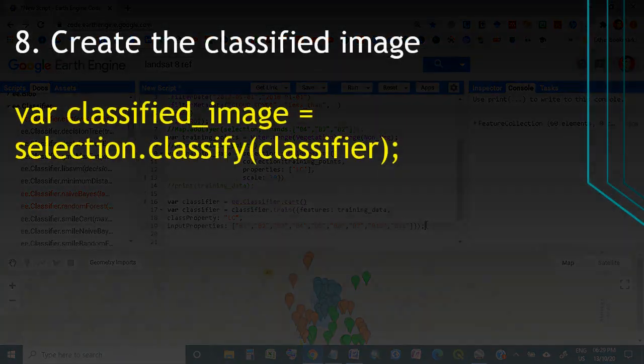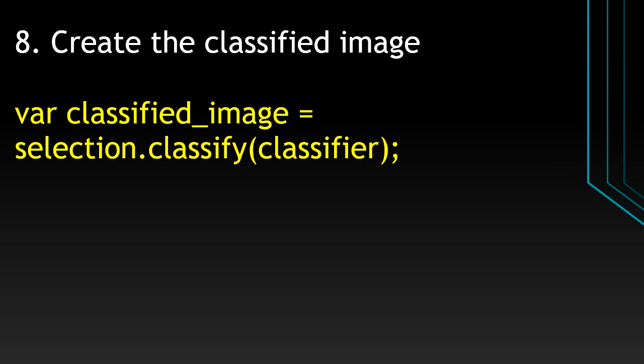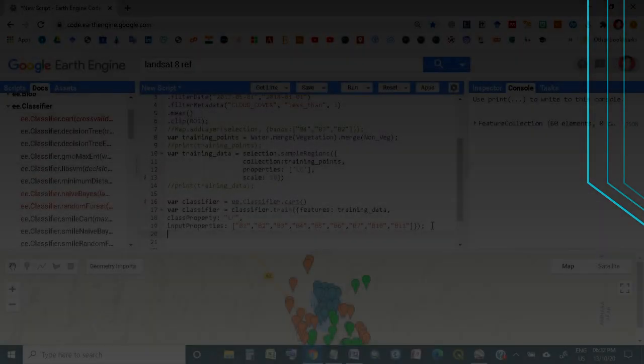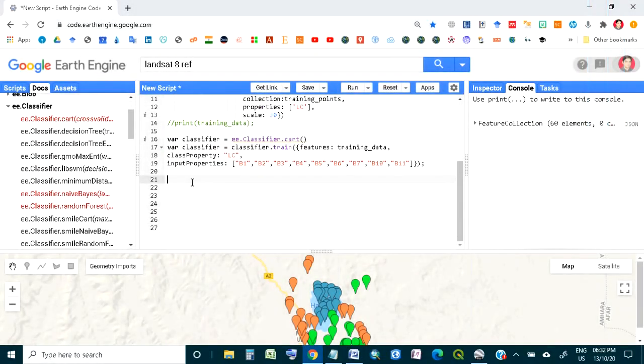This is step number 8, and here we will create the classified image. This is the var classified image, and this selection is selection.classify.classifier. So we'll take this code to the Google Earth Engine. So here is the code for the classified image.